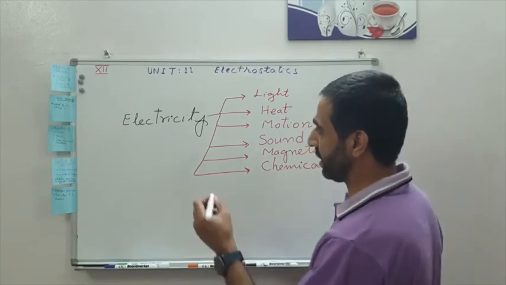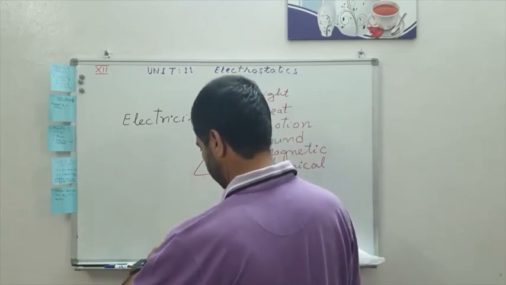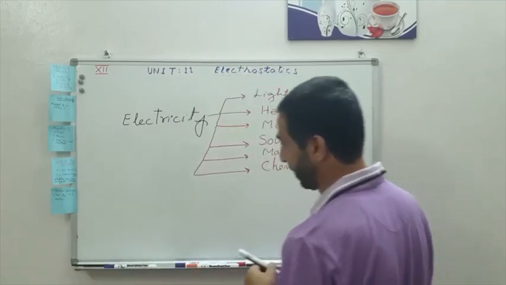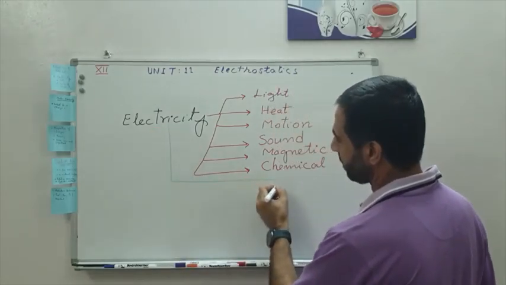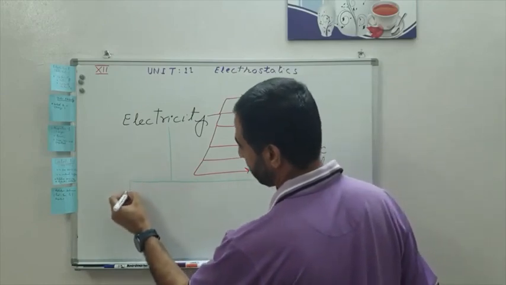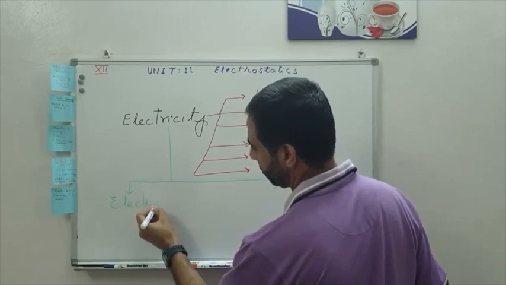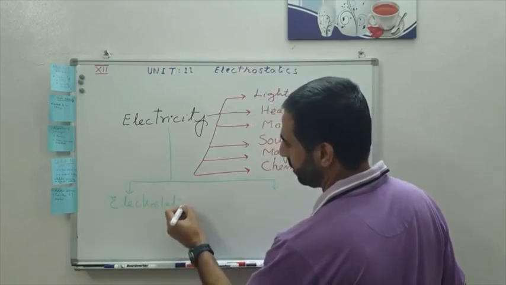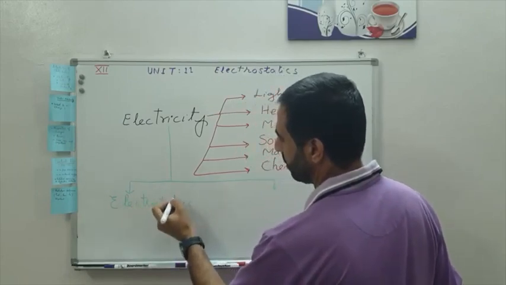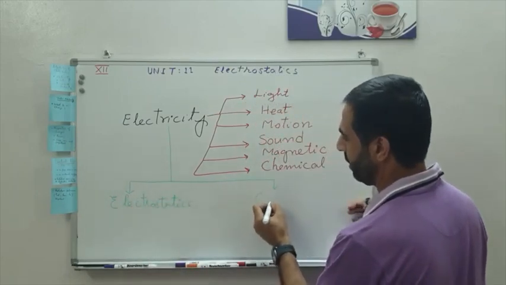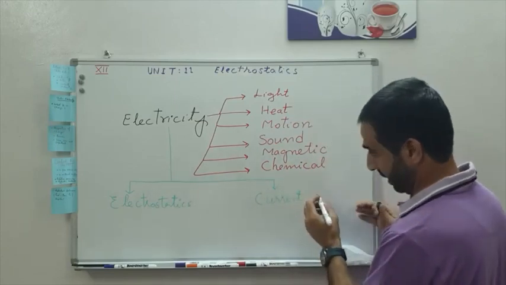So you see this electricity, we divide into two broad classes, two broad types or categories. One we call electrostatics, and the other we call the current electricity.